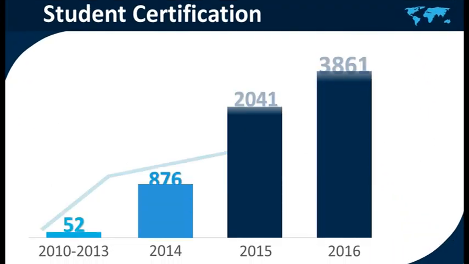So once we could help the students, the teachers, to improve the level, we also had an improvement in the student certification. Okay, so these are the results. I told you from 2010 to 2013 only 52 students could certify the A2 level in the university. But then after we prepared the teachers, we had 876 in 2014, and 2,041 in 2015, and in 2016 we had almost 4,000.